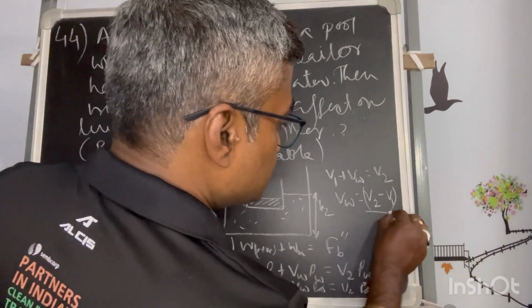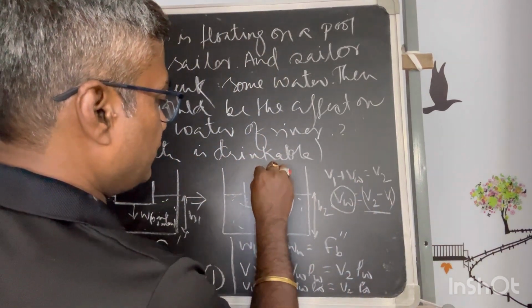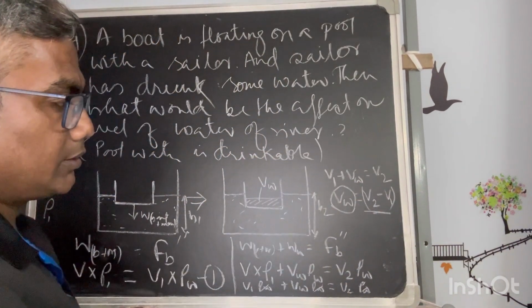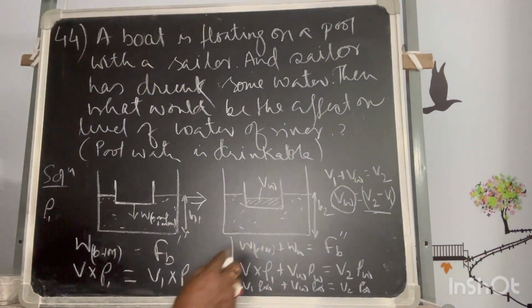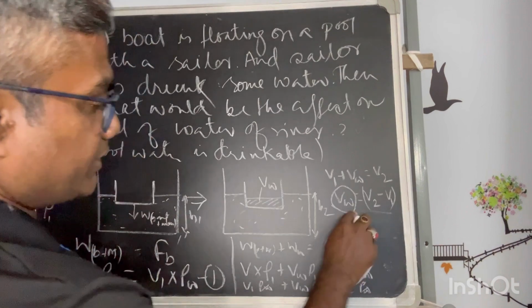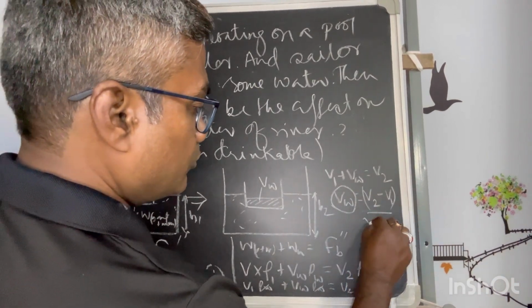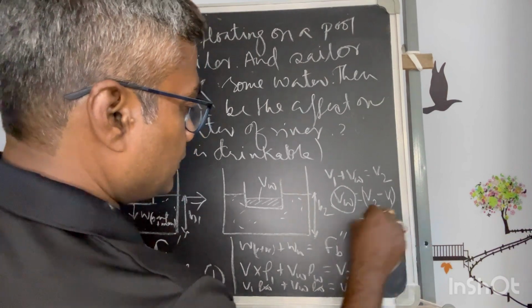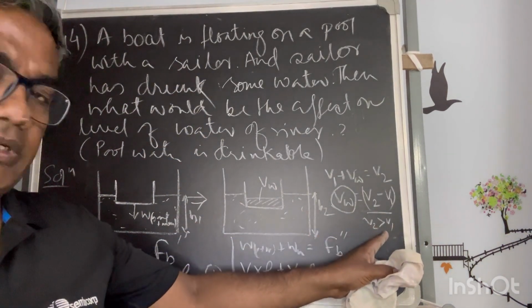This is equivalent to the volume of water intake. Now logically, if this is some positive value, then V2 is more than V1. The volume displaced in the second case is more than V1.